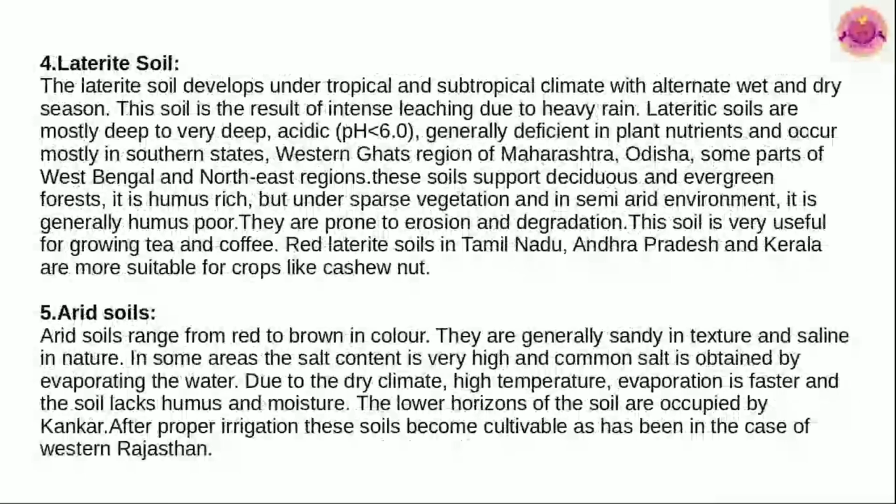Then we come to question number 4, laterite soil. The laterite soil develops under tropical and subtropical climate with alternate wet and dry seasons, and this soil is a result of intense leaching due to heavy rain. Lateritic soils are mostly deep to very deep and acidic, with pH of less than 6, and generally deficient in plant nutrients, and occur mostly in the southern states, the Western Ghats, the region of Maharashtra, Odisha and some parts of West Bengal and northeast regions.